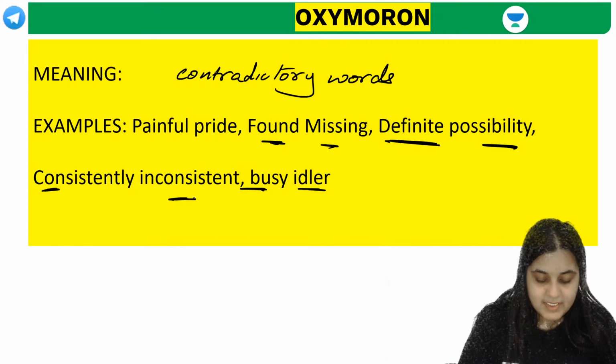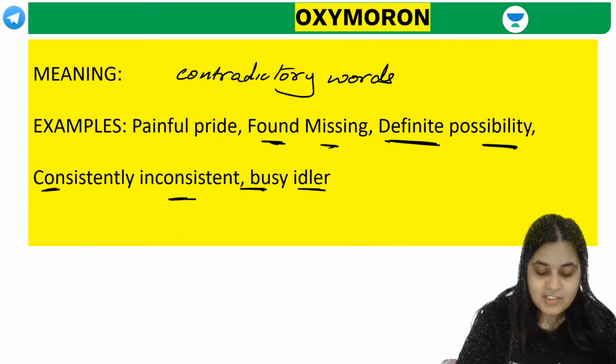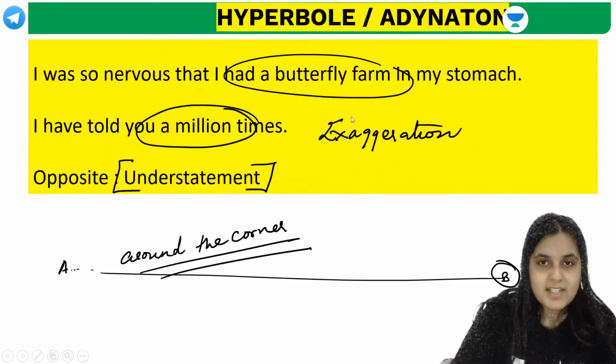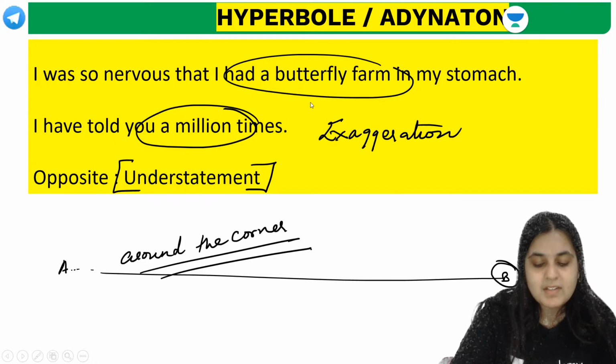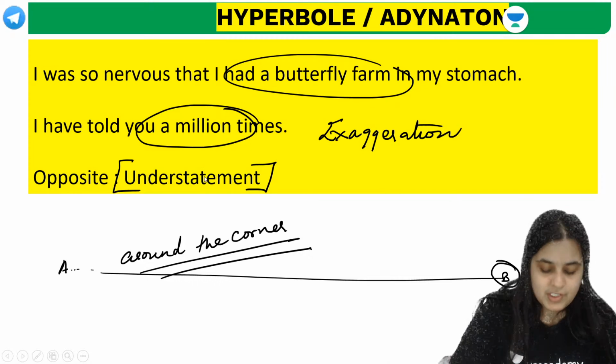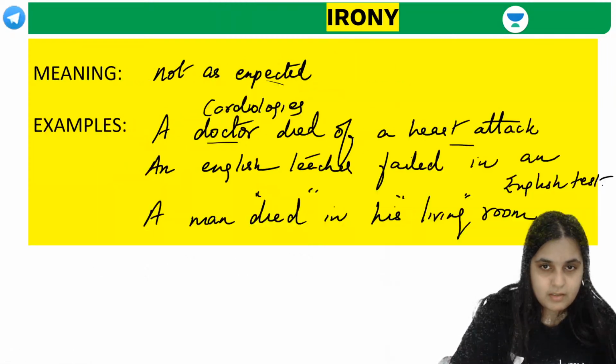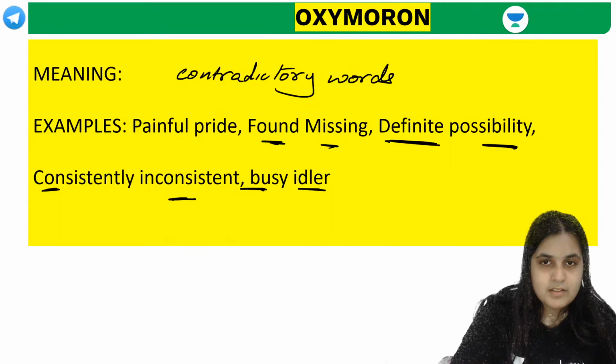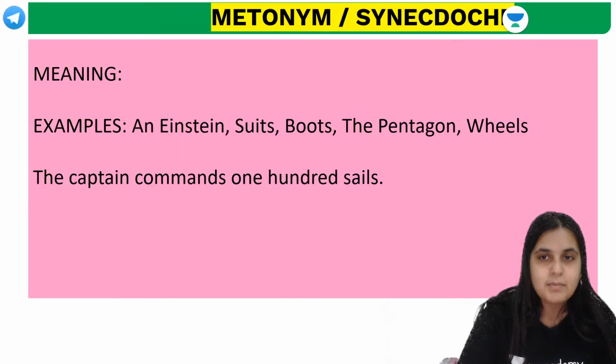Okay, got it, guys? Alliteration. Hyperbole is exaggeration. Like I was so nervous, I had a butterfly farm in my stomach. I've told you a million times. Nobody would have literally told a million times, right? It's not literal. It's just an exaggeration. Clear? Oxymoron, two contradictory or opposite words used side by side.